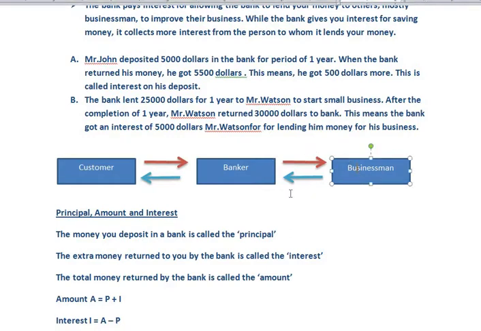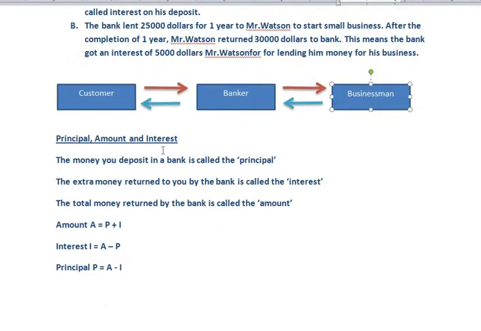The businessman, after 1 year, returns the amount with interest to the bank, and then the bank gives back the amount to the customer with the interest. So this is the cycle of interest. The customer gives the amount to the banker, the banker gives it to the businessman, the businessman returns the interest to the banker, and then the banker gives it back to the customer. So this is the whole cycle or concept of interest.